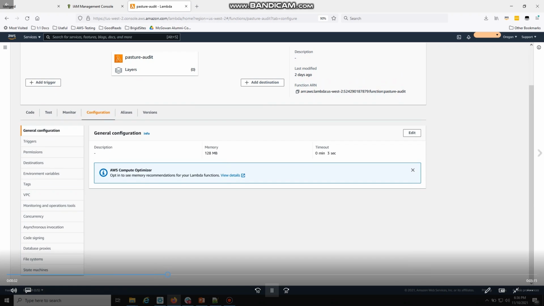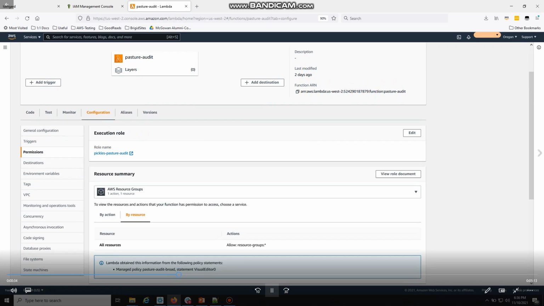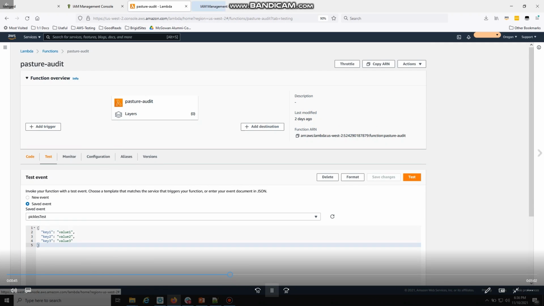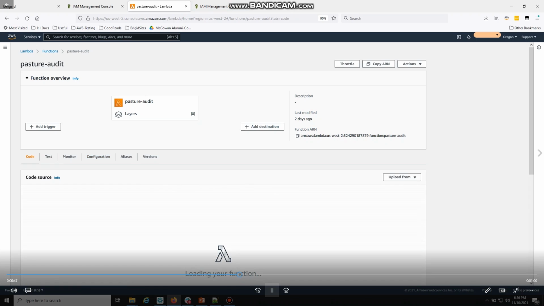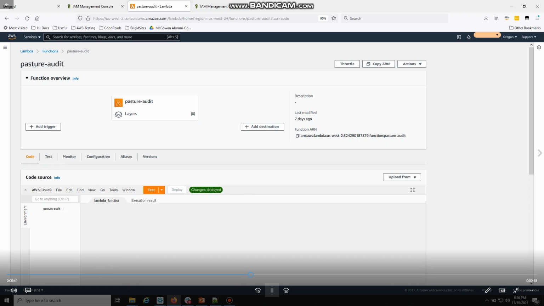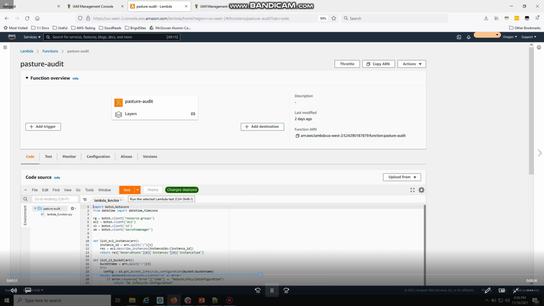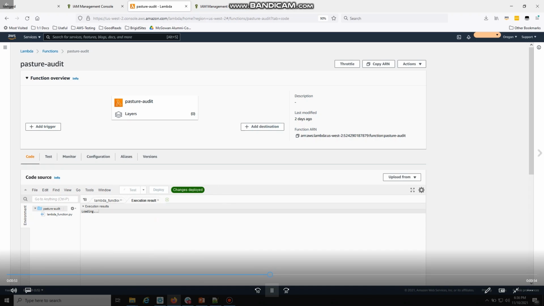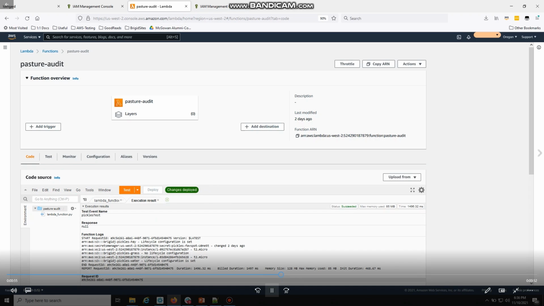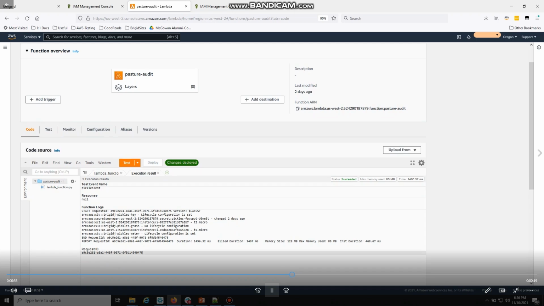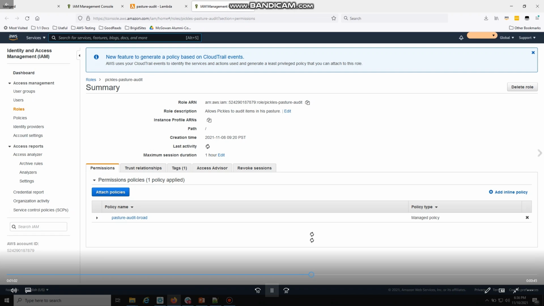And over here in the configuration, you can see that I've assigned a role to it called the Pickles pasture audit role. And this role, when I go over to the IAM console, will have pretty broad access. And I'm going to test this function just to let it run. That will generate some activity in CloudTrail, and then we can use that activity to generate a policy, so we only grant what we need. And you can see that because of the broad access, everything was allowed, and it ran through.